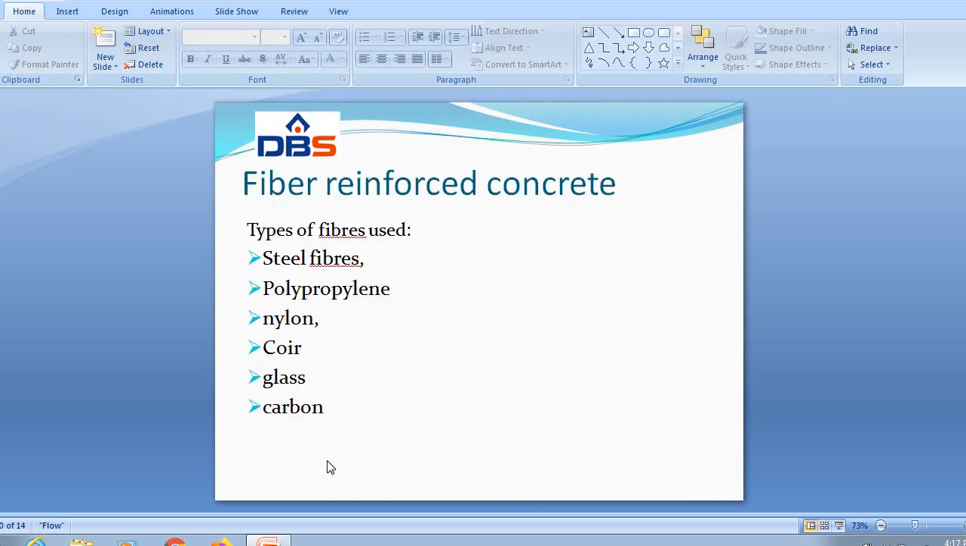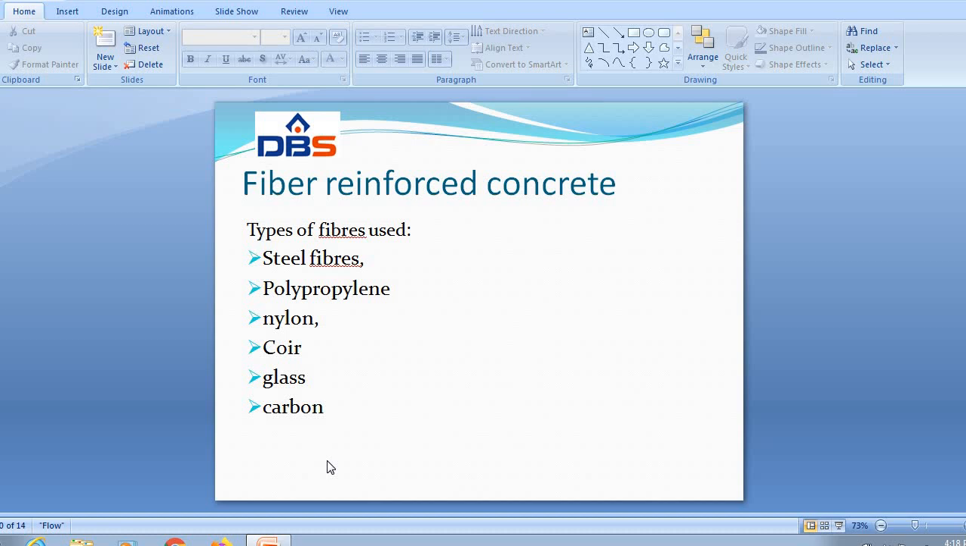Next one, fiber reinforced concrete. The normal fibers used in reinforced concrete are steel fibers, polypropylene, nylon, asbestos, coir, glass, and carbon. Fiber is a small piece of reinforcing material which possesses certain characteristic properties. These properties depend upon the aspect ratio. The aspect ratio of the fiber is the ratio of its length to its diameter. The aspect ratio ranges from 30 to 150.